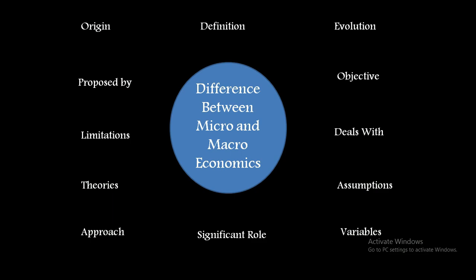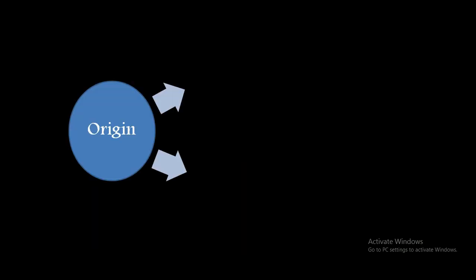If you see it clockwise, starting with origin, gradually moving to definition, evolution, objectives, and covering all these different aspects, and concluding with proposed by, I will be covering the difference and, you can say, the meaning of micro and macroeconomics. So we can say that these two branches of economics are different from each other even in very basic aspects. So starting with